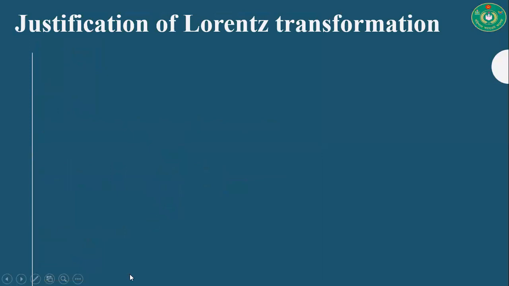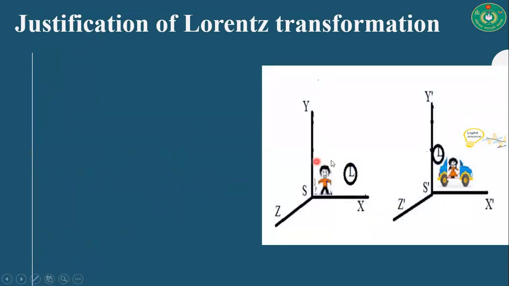Okay, now this is a very interesting part, justification of Lorentz transformation. According to the second postulate of Einstein, the velocity of light should be equal. So let's see. Let us suppose there are two observers from the S and S prime frames, and a flashlight is going on with some velocity. Let the velocity measured from the S prime frame be vb prime is equal to c prime, and the velocity of light from the S frame is vb is equal to c.